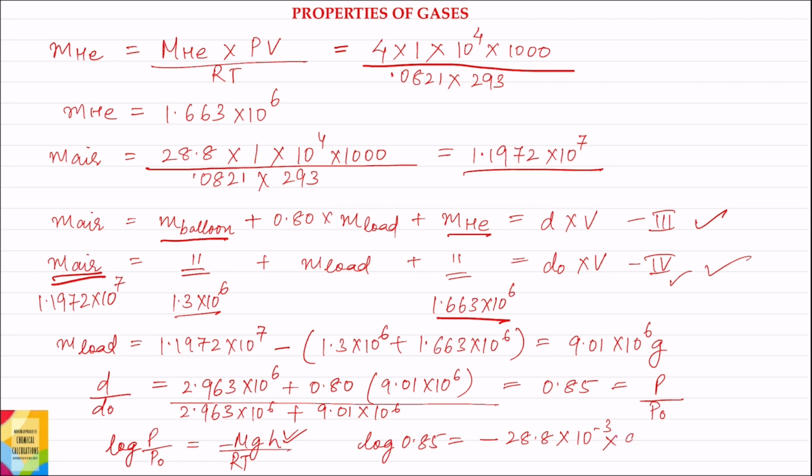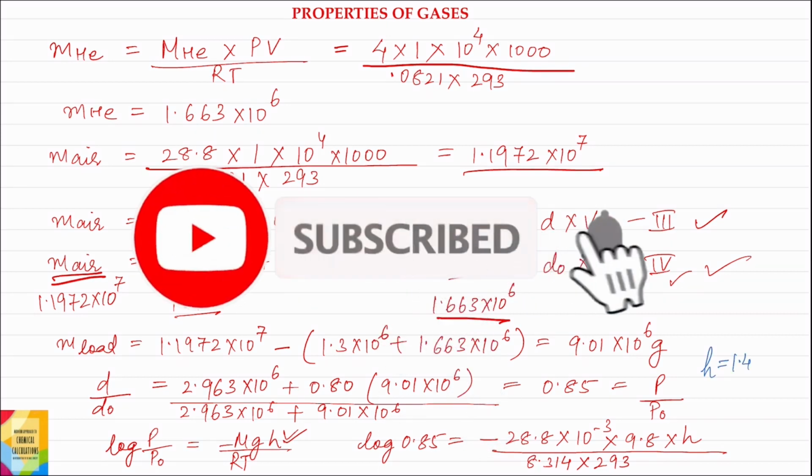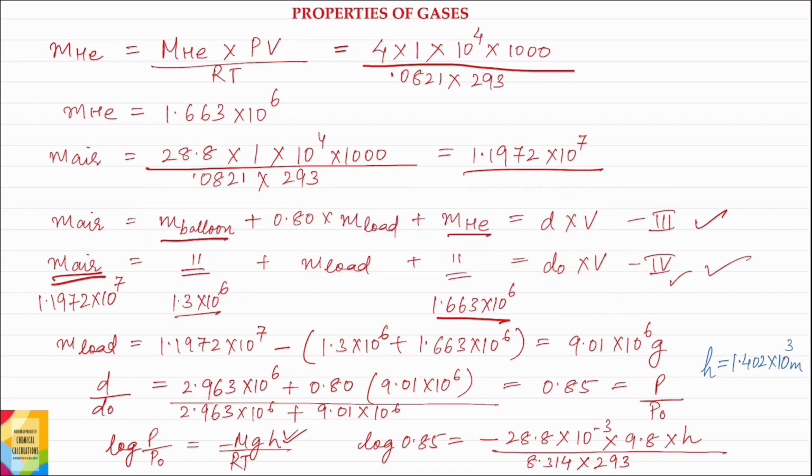Value of g will be 9.8, into h divided by R into T. R will be 8.314 joules per Kelvin per mole into temperature. Temperature will be 293. Solving, the value of h will be equal to 1.402 into 10 to the power 3 meter. So this is the answer.